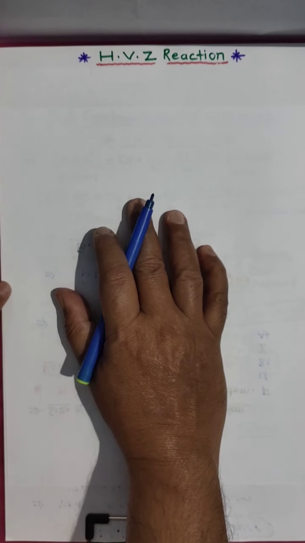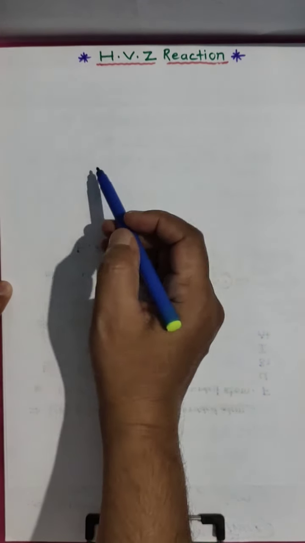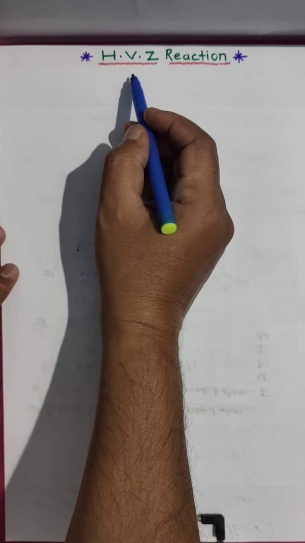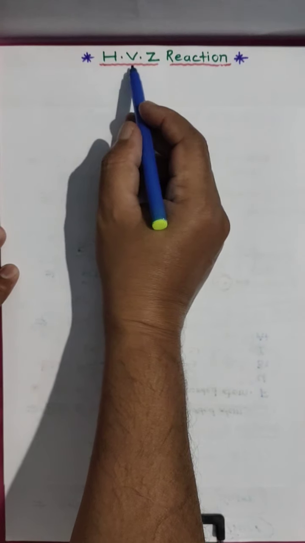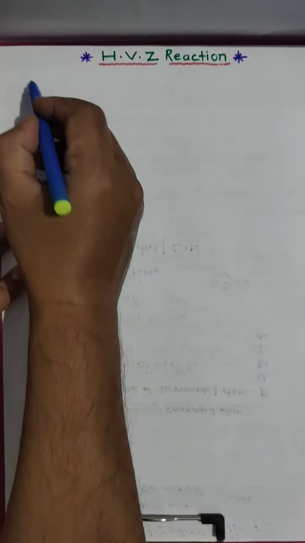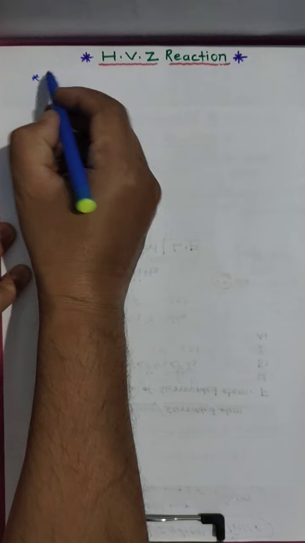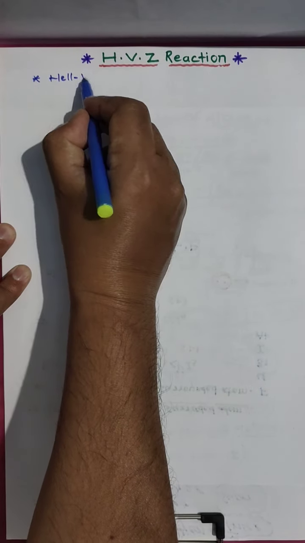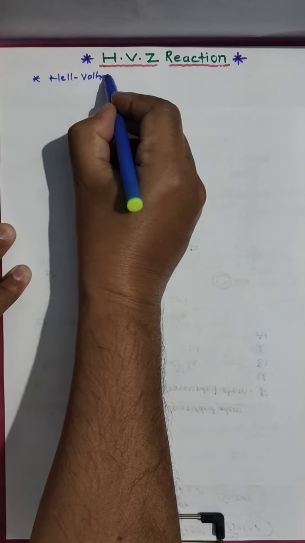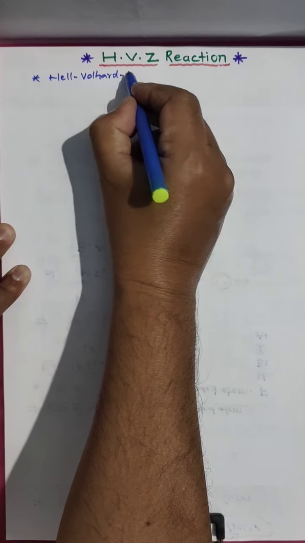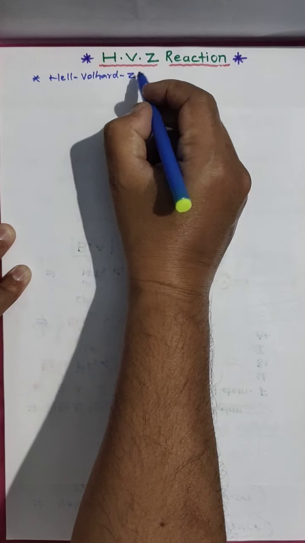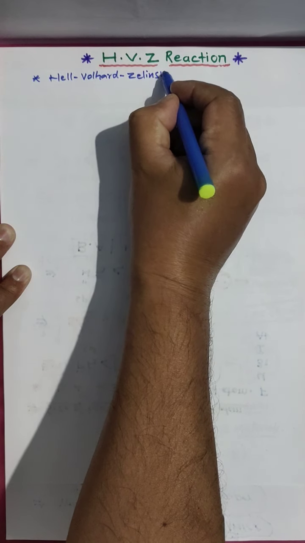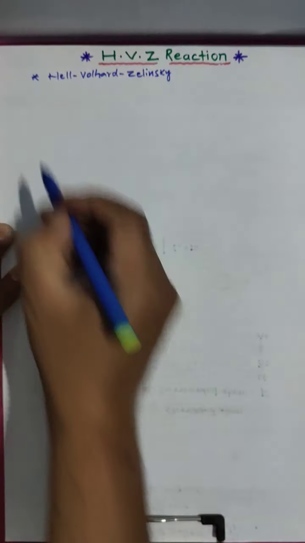Hi students, today we are going to discuss another named reaction in organic chemistry which is very important, the HVZ reaction. HVZ is nothing but Hell, Volhard, Zelinsky.